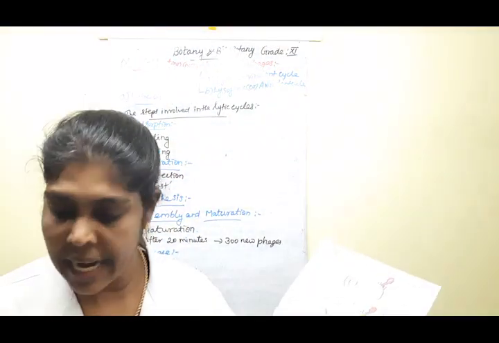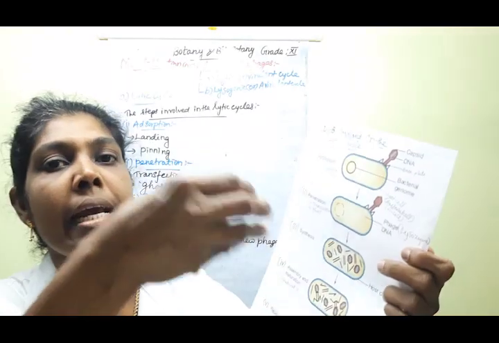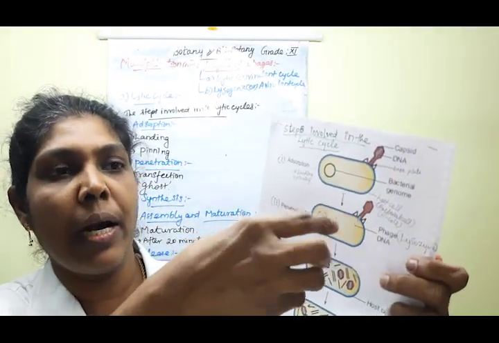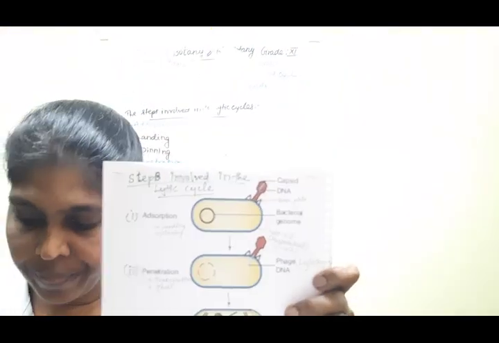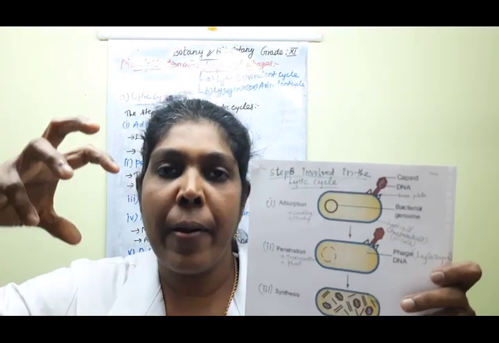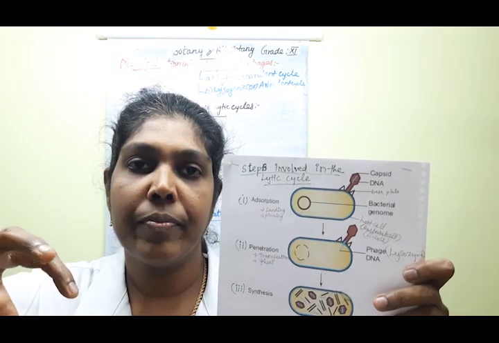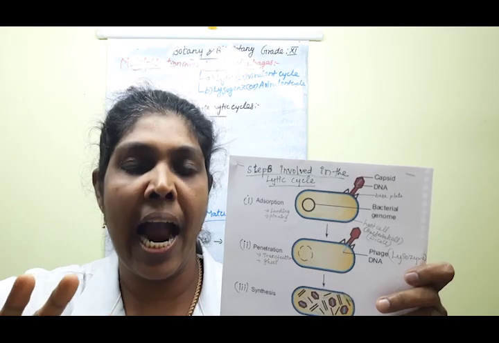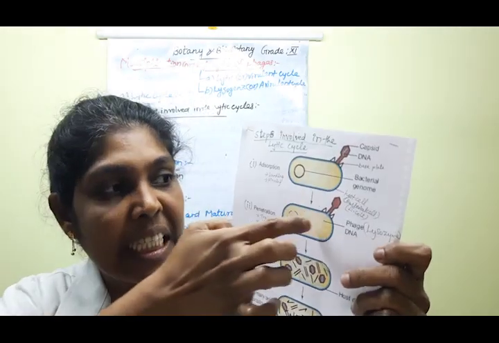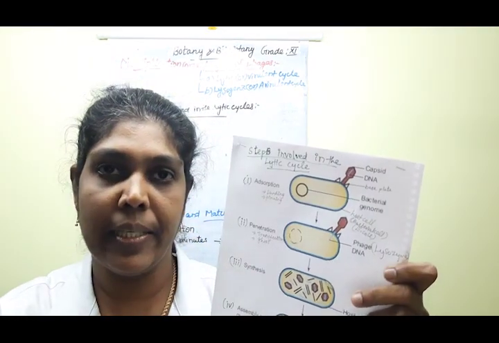How does the DNA of the phage particle penetrate inside? Okay children, the first penetrating process involves mechanical action and digestion of the cell wall regions. Clear?